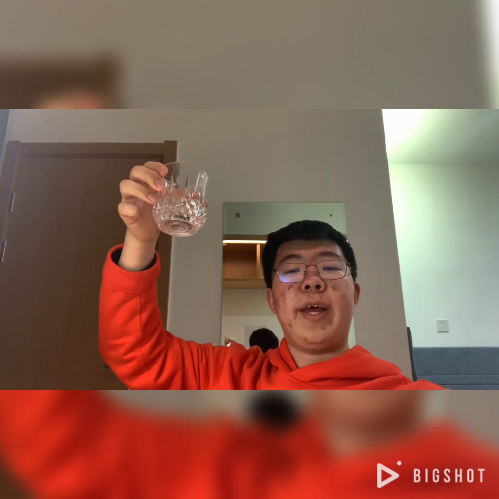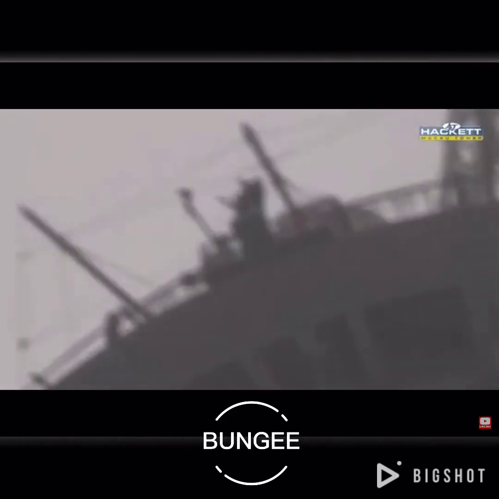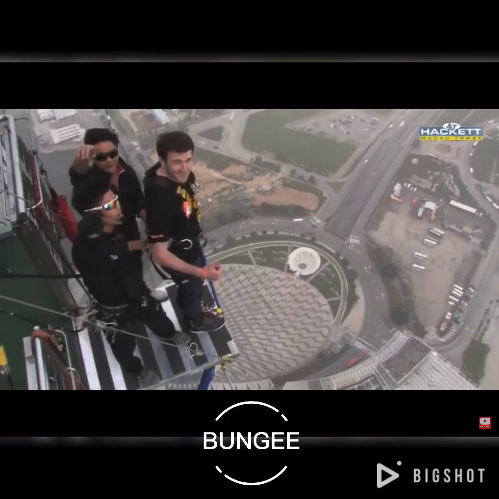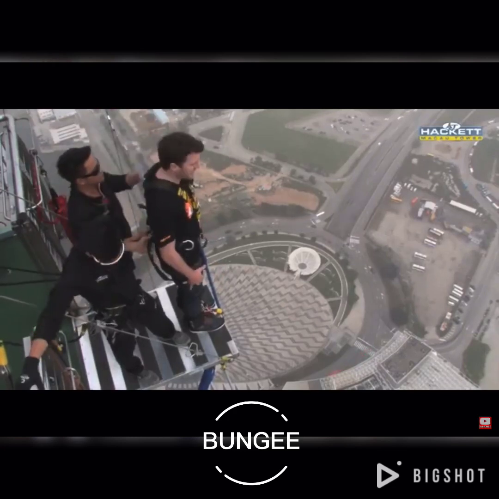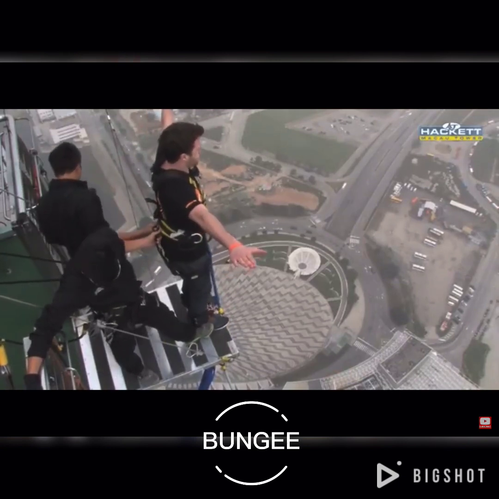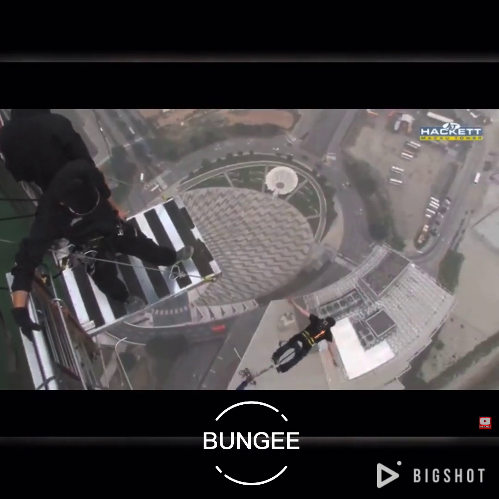First, what can you think of when you hear the concept free fall? Take this as an example. Is this a free fall? Absolutely not. Free fall means that the only force acting on an object is the gravitational force. So when I just take my hand away and it falls down, this is a free fall. This is a perfect example of free fall. During the falling process, there's only one force acting on the body, which is the gravitational force, and there's only the gravitational acceleration acting on the body.